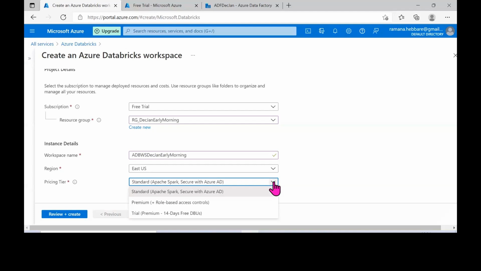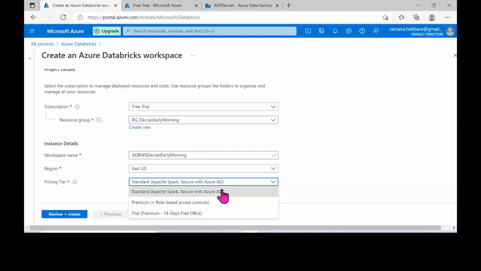Since you are using a cloud based service, if you want to use a service which is provided by a third party, here Microsoft is the provider, then you have to pay for that service. So here we have something called the pricing tier. We have three different options. One is the free trial version. This is the premium free trial version, in which we'll get 14 days free and DBUs, Databricks units as we call them.